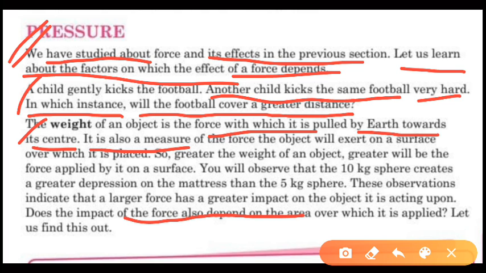Okay, so let us find out why this has been happening, and does the impact of the force depend upon the area over which it is being applied? क्या फोर्स का इम्पैक्ट डिपेंड करता है कि कितने एरिया पे वो अप्लाई हो रहा है? अगर yes, तो we will find out how it is dependent. So let us see.